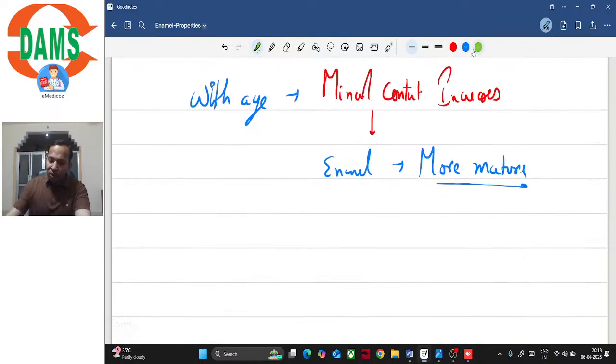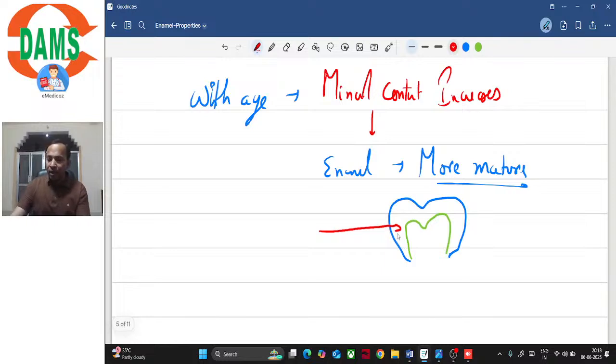When its translucency increases, let's say this is the dentine and this here is the enamel. When the light passes through the enamel, it returns back to the observer. So now we are clearly able to see the underlying yellowish color of the dentine.